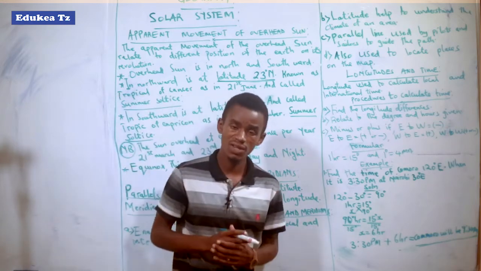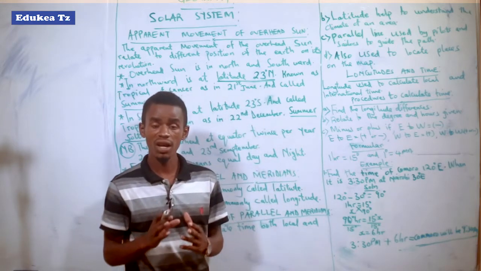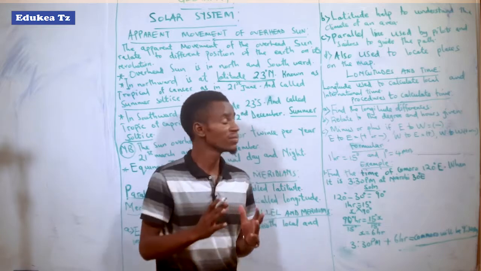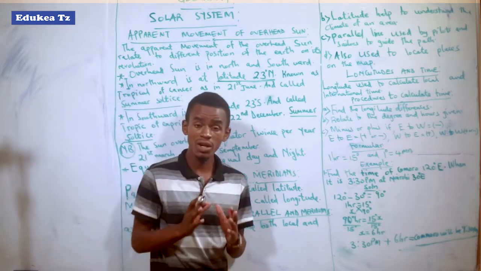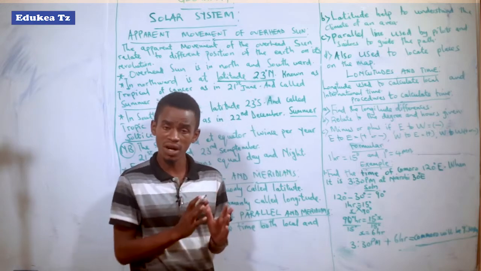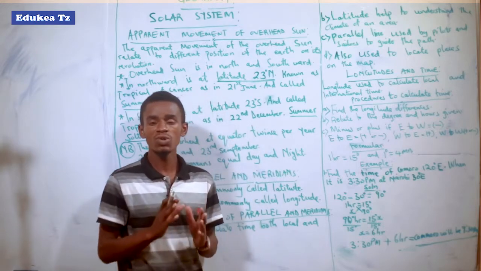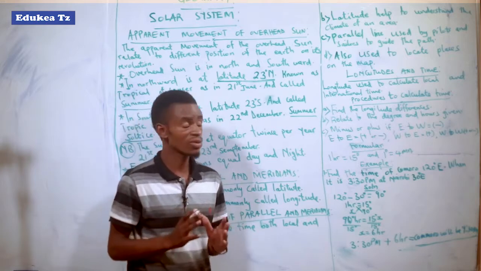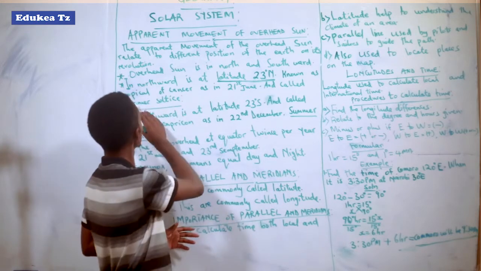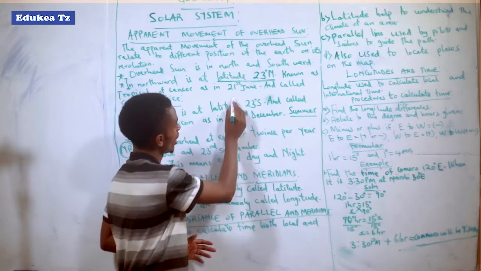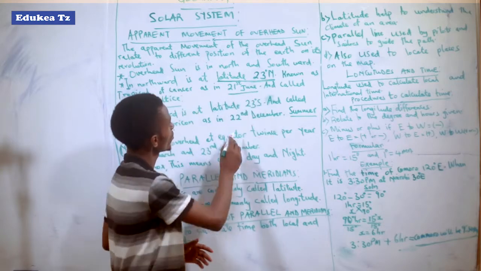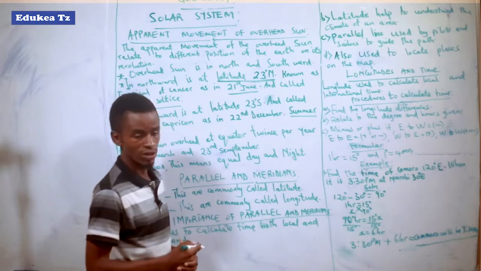So the Tropic of Cancer is the time when the sun is overhead in the north, at latitude 23 north. This situation takes place around 21st of June.